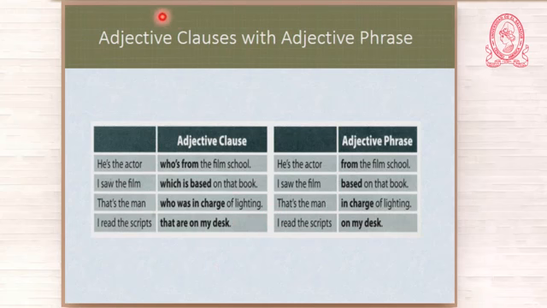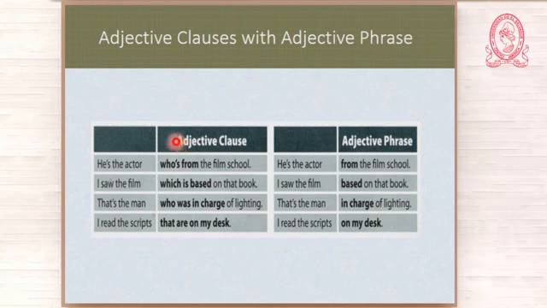And here we have adjective clauses with adjective phrase. Look at this. He's the actor who's from the film school. Here you have an adjective clause, okay? The subject of the adjective clause is who. The verb is.